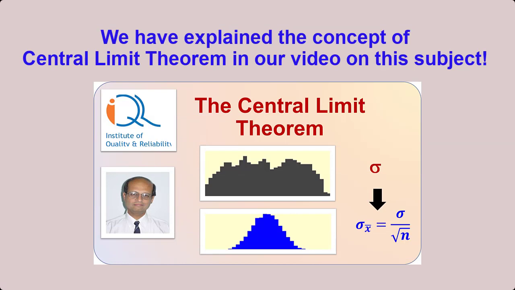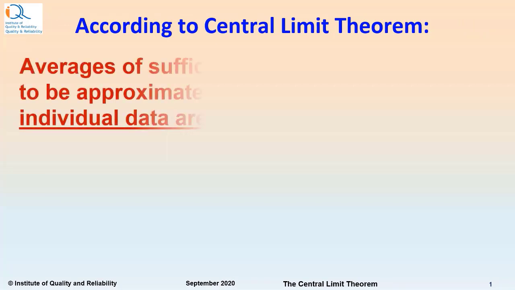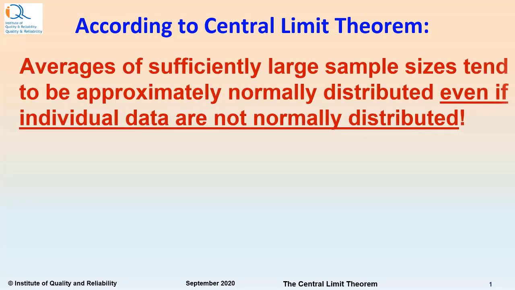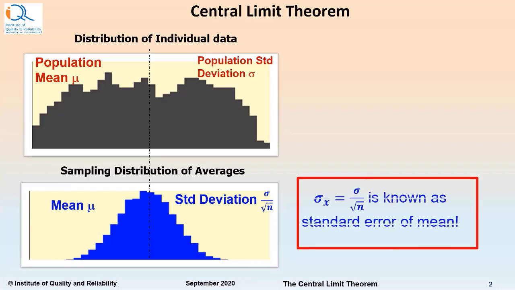We have explained the concept of central limit theorem in our video on this subject. According to central limit theorem, averages of sufficiently large sample sizes tend to be approximately normally distributed even if the individual data are not normally distributed. We have also seen in the simulation that while the mean of the sampling distribution remains the same as the population mean, the standard deviation of the sampling distribution is sigma by square root n, where sigma is the population standard deviation. The sigma by square root n is also written as sigma x bar and is known as standard error of mean.